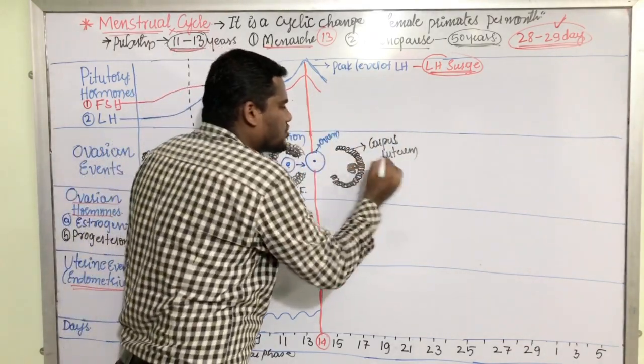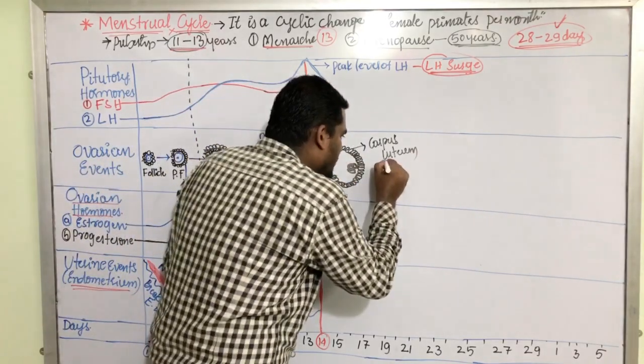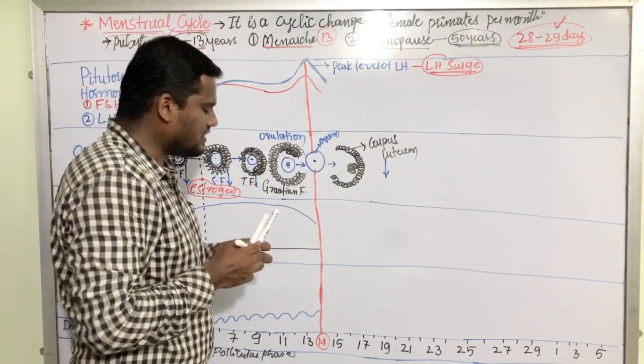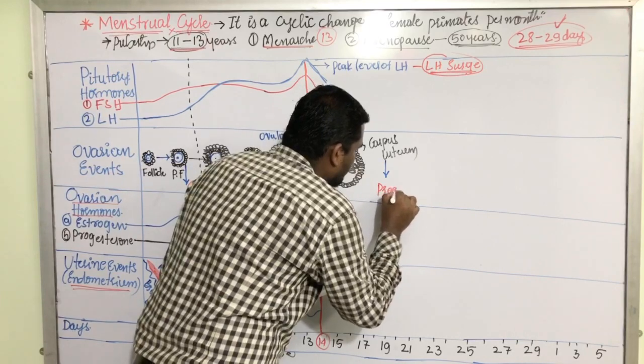So this structure is called corpus luteum. Now this corpus luteum secretes a hormone. What is that hormone? It secretes progesterone.